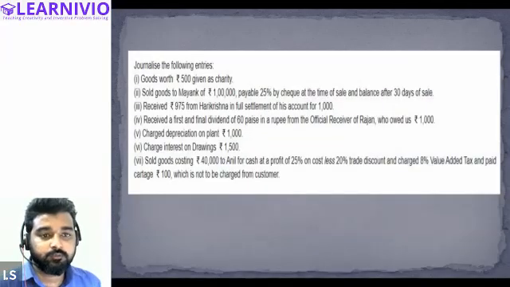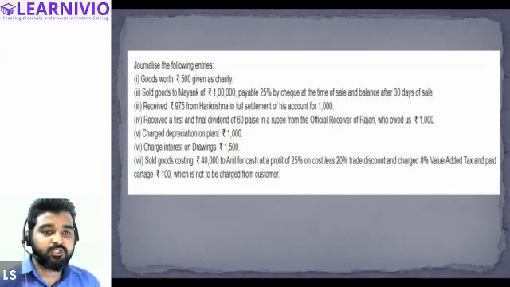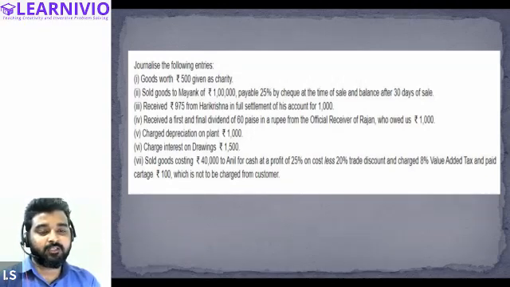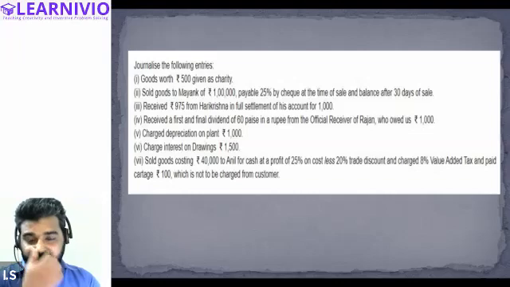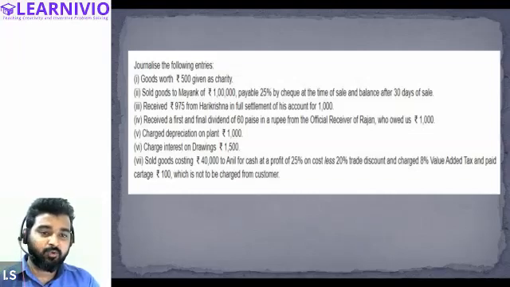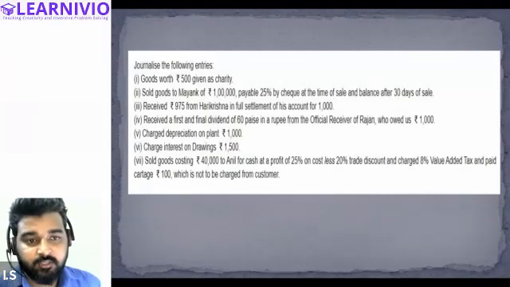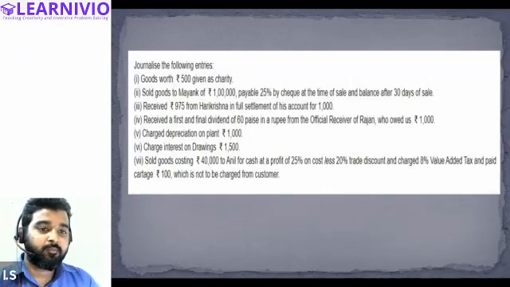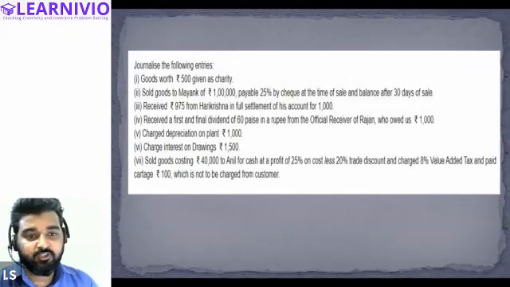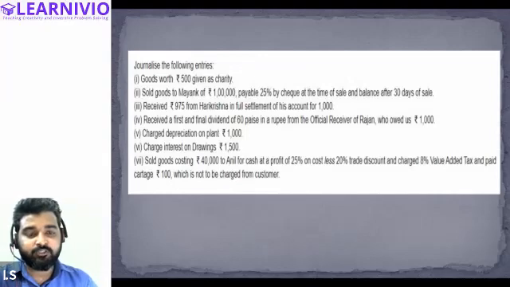This time we have this transaction: depreciation charged on plant. Plant is basically an asset, and depreciation is a kind of loss, or you can treat it as an expense. The value of plant will decrease by 1000 when depreciation is charged.